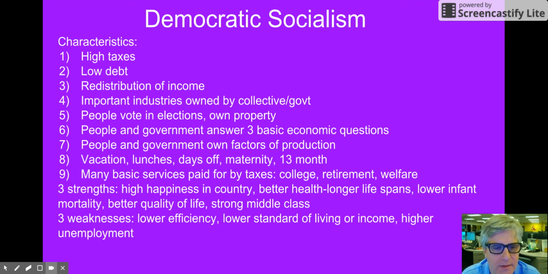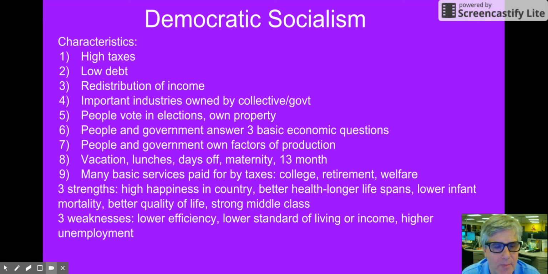Three strengths of the system: there's high happiness in these countries. There's better health. They live longer. They have longer lifespans and lower infant mortality. They have a better quality of life for the time off where they can spend with their families and take vacations. And these countries have a strong middle class.